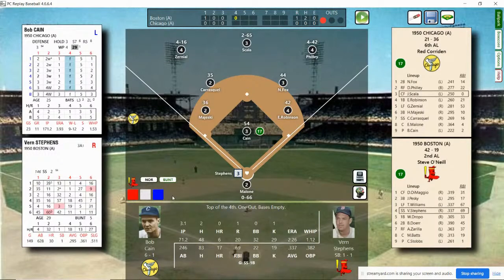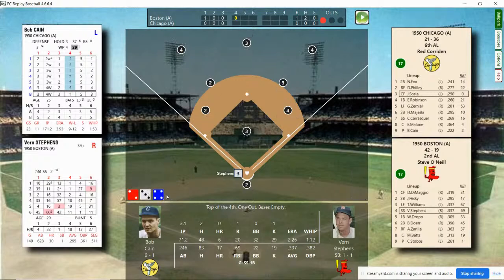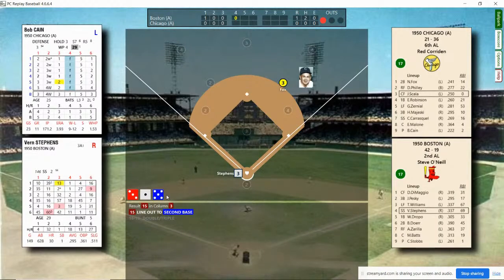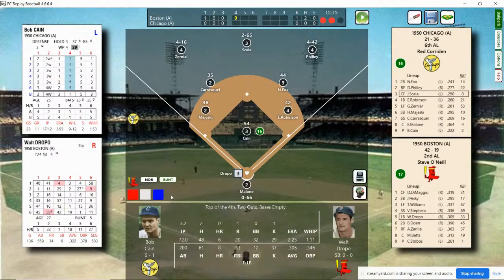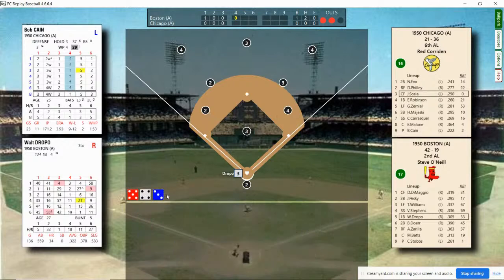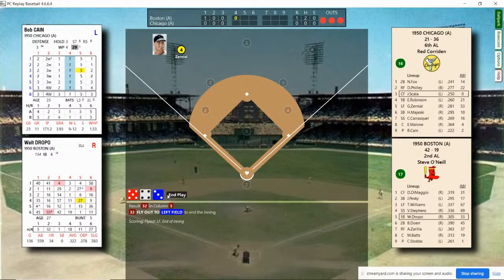Vern Stephens stepping in against Kane. Stephens grounded to short his first time up. He's batting .337. And he hits a line drive to second for the out. 2 outs, bases empty. Walt Dropo coming up to bat. He flied to left his first time up. He's batting .305. Kane throws. And he's going to hit a deep fly ball to left field. Zernial's going to put it away. They go down quietly, nothing doing this half inning. And the Red Sox go down in order. At the end of 3.5, Boston 1, Chicago nothing.